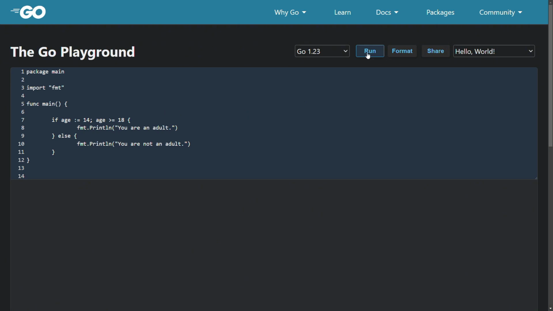Let's try to run this. Here, this program also works as the previous one. Let's try to increase this to 18. Let's try another value.